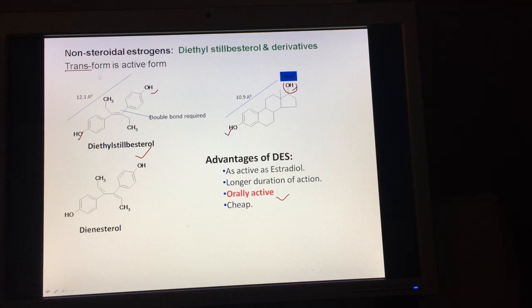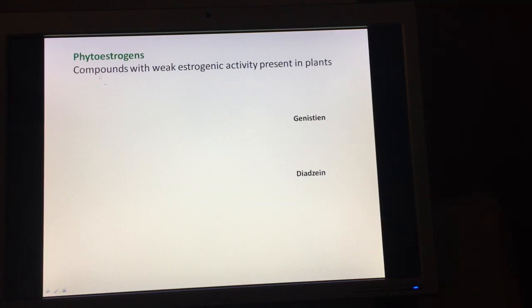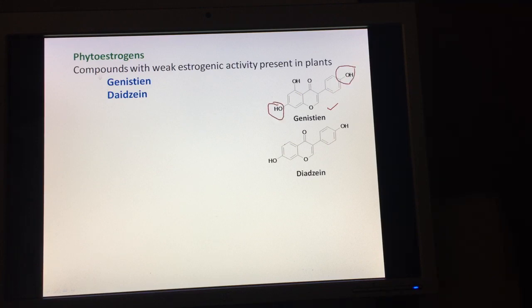The next class is that of phytoestrogens. Now these phytoestrogens are obtained from plants, and these are compounds with weak estrogenic activity. The compounds mainly with this activity are genistein and daidzein. These are the structures of genistein and daidzein. Again, you can see they are not steroidal compounds. However, they still possess these OH groups, okay, similar to that of DES.